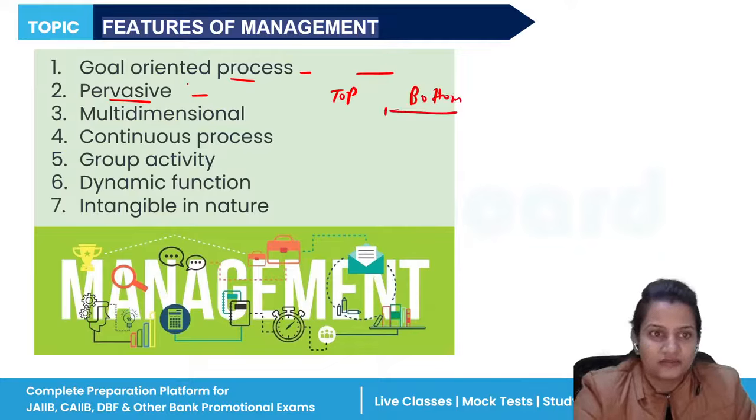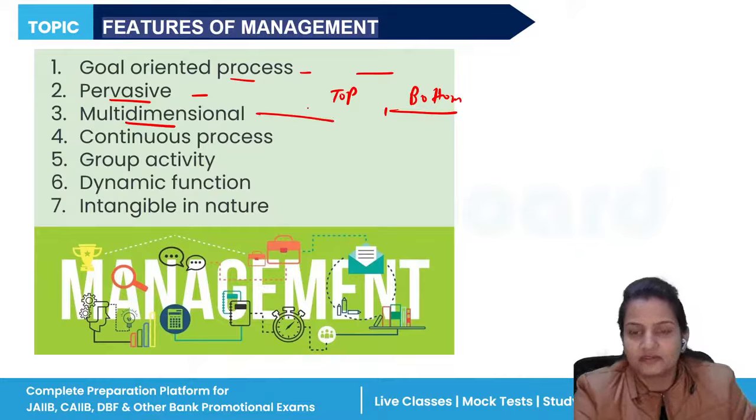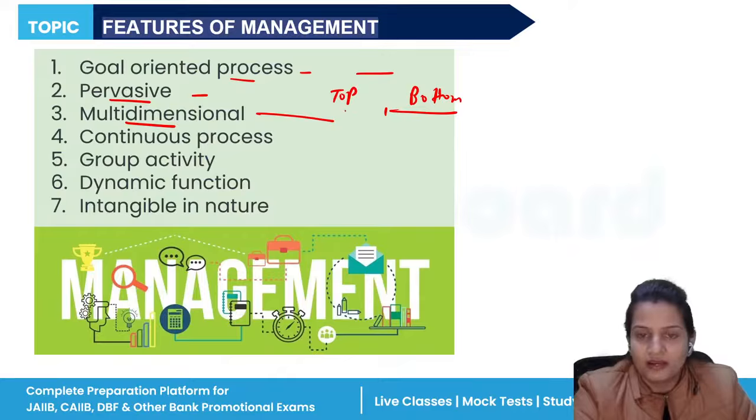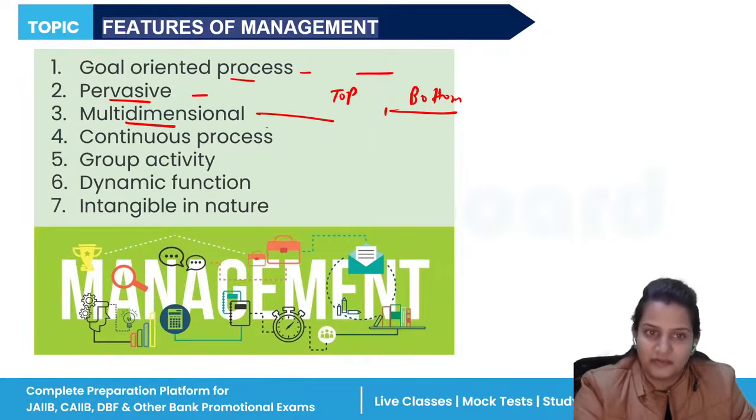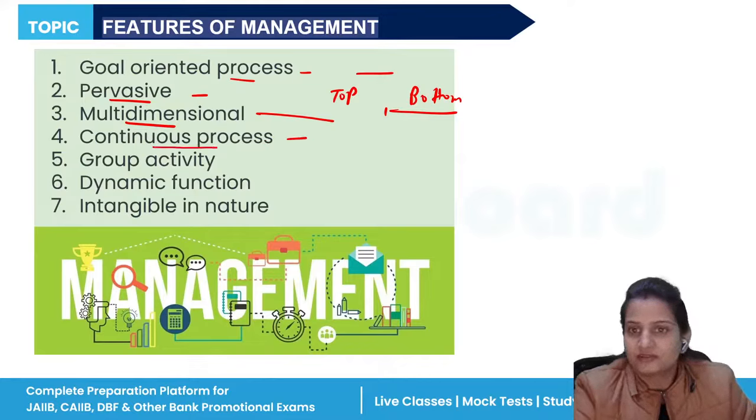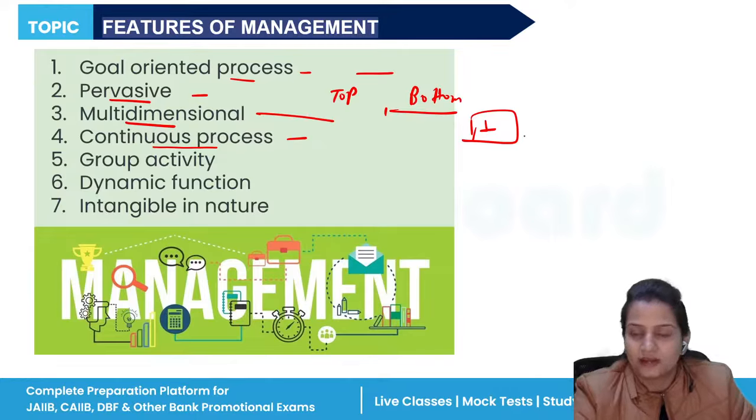Then it is multidimensional, meaning it has various different dimensions. It works on different categories. It works for the junior level also, it works for the senior level also, it works for human resource, it works for internal organization. So it is multidimensional. Fourth is that it is a continuous process. We cannot say that one day you have managed, you have planned to do this activity, and the next day you don't have any idea how to carry on those activities.